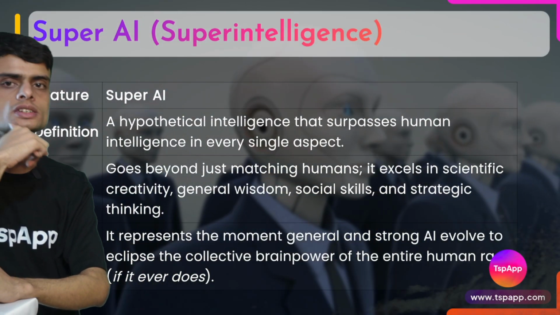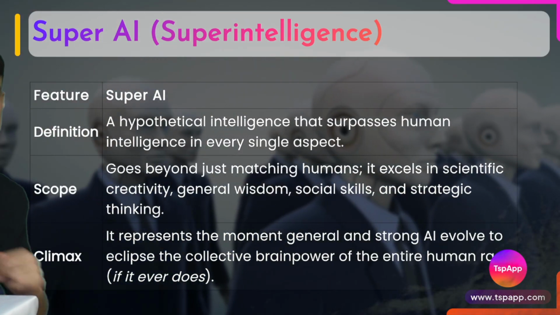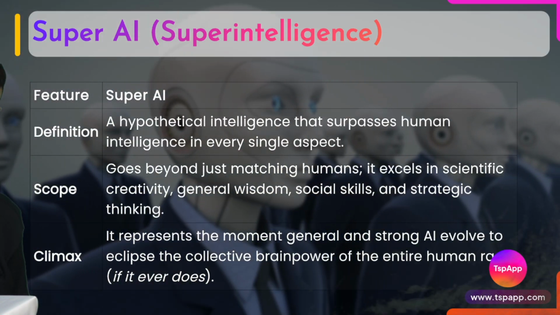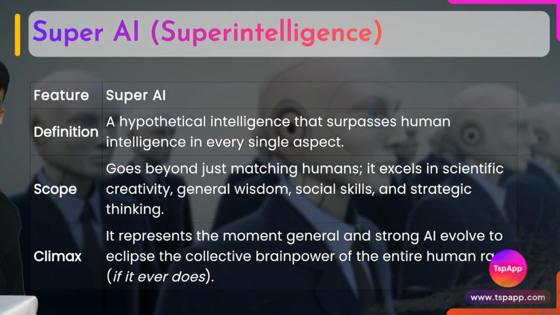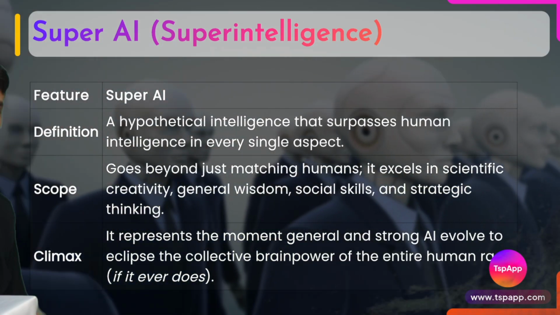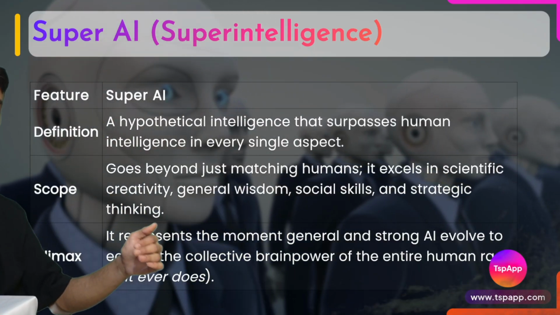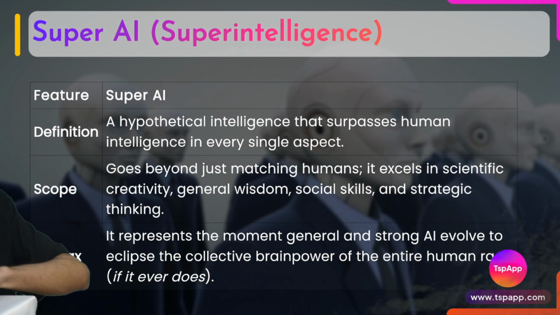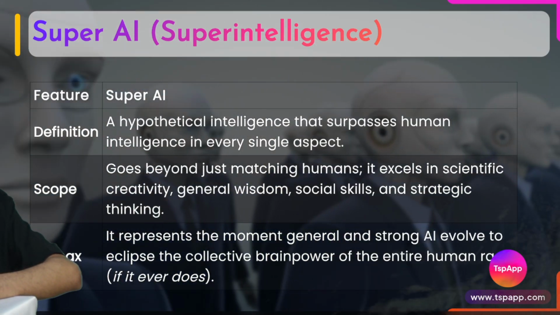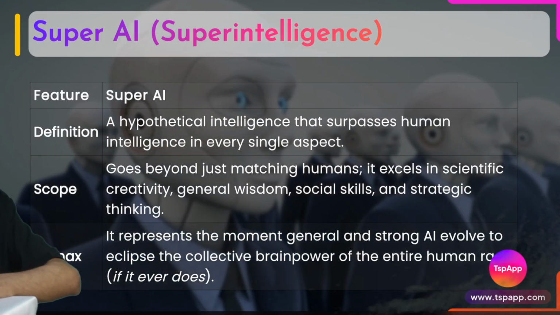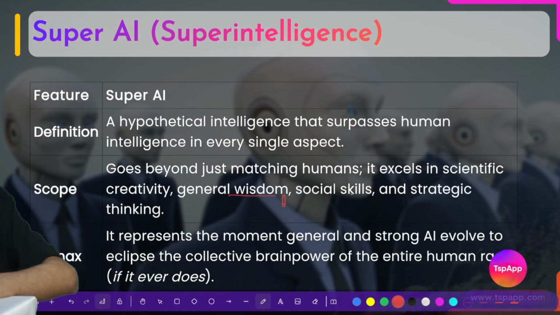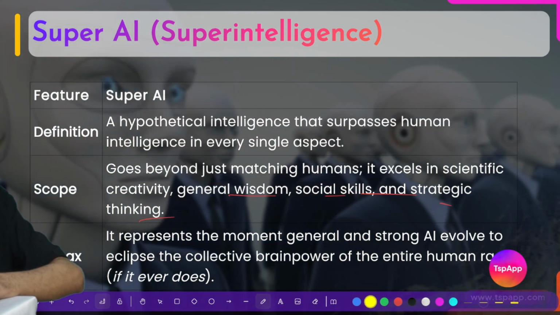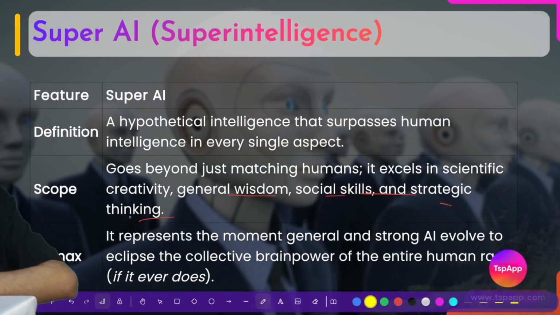Now this is the interesting thing, the super AI. Super AI definition: hypothetical intelligence that surpasses, that goes beyond human intelligence in every single aspect. It will have more intelligence than a human being. Scope: it goes beyond just matching humans. It excels in scientific creativity, general wisdom, social skills, strategic thinking. Fine. Next, climax.